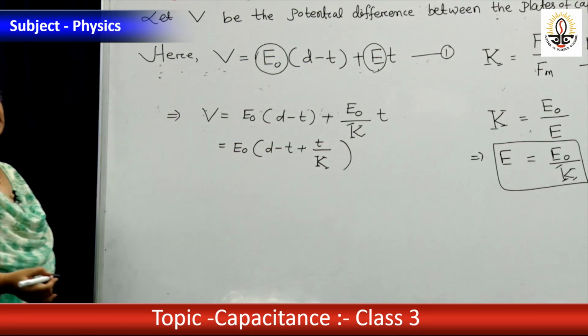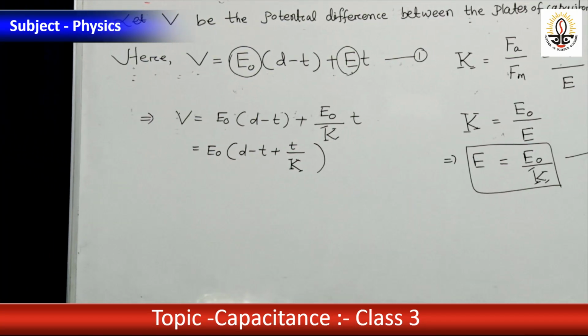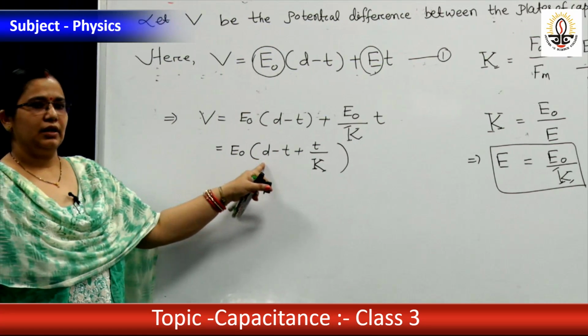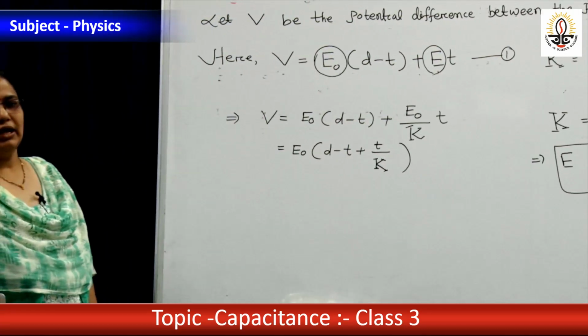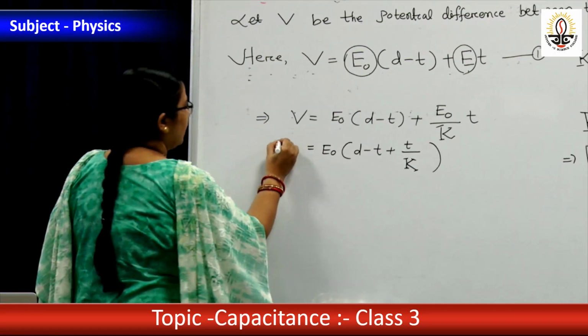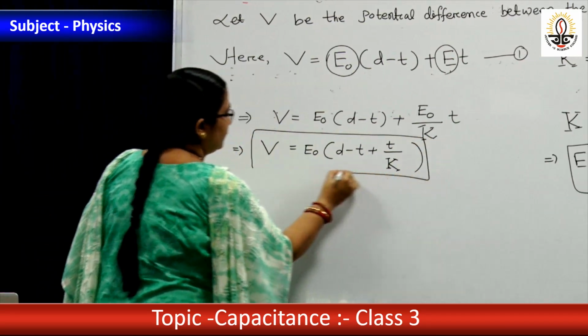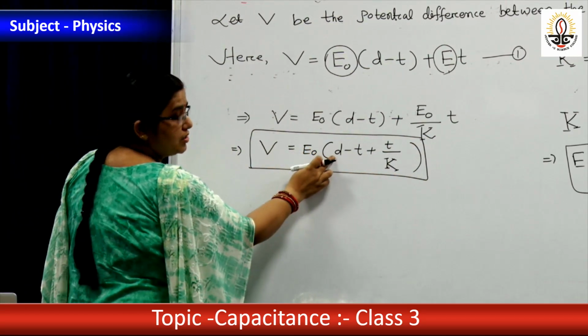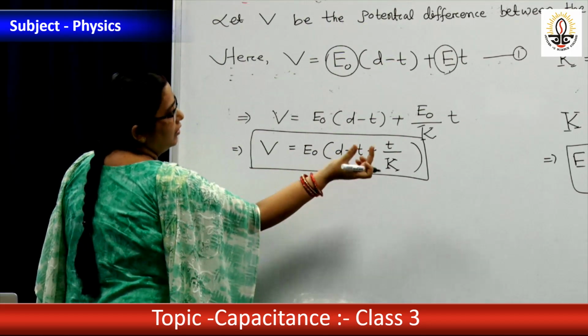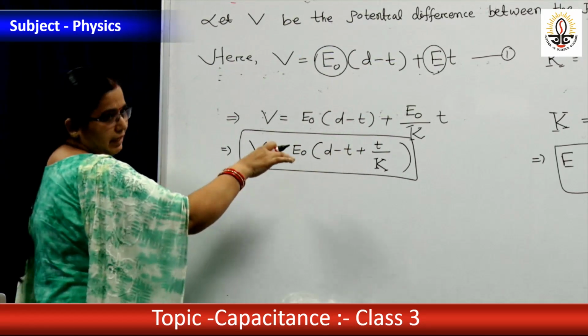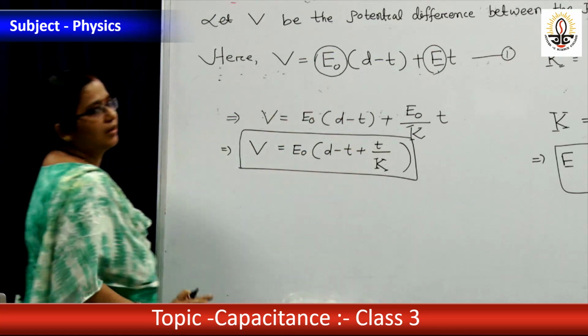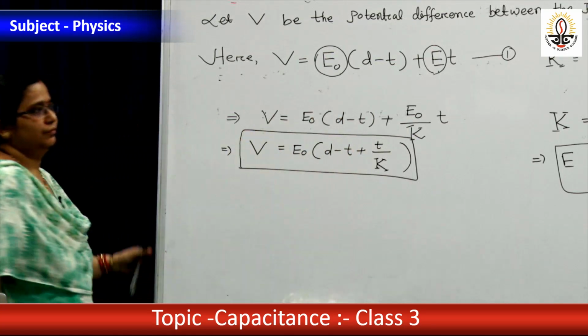What is d? What is t? d is the distance between the two plates. t is the thickness of the dielectric slab. These are known to us. d, the distance, is given. t, the thickness, we have taken. K, the dielectric constant. Then what is the value of E0?